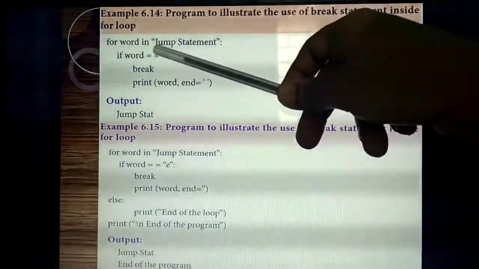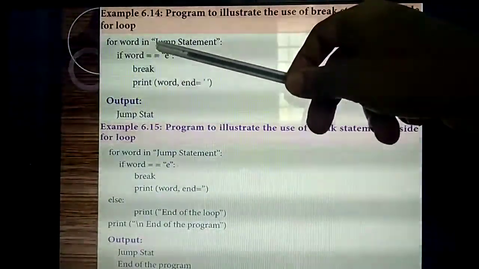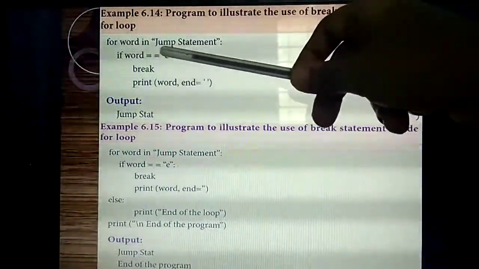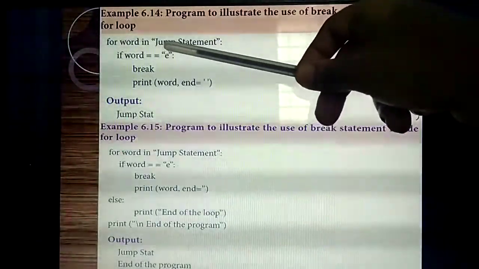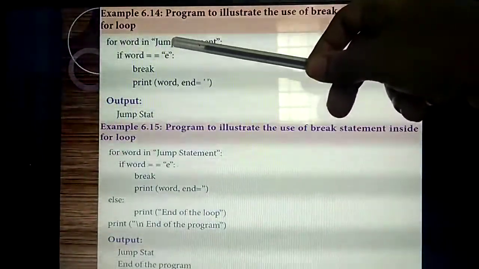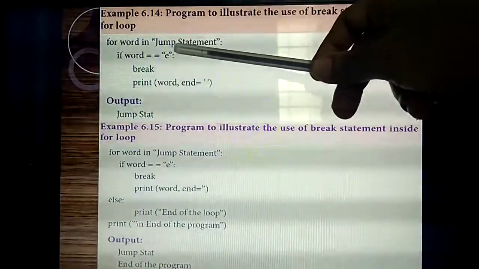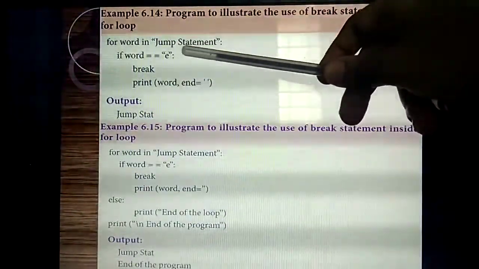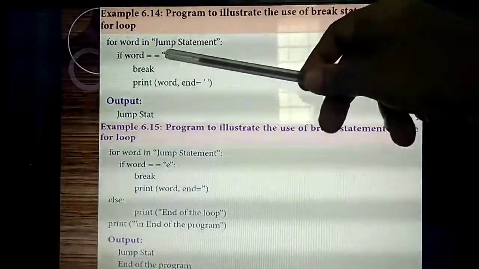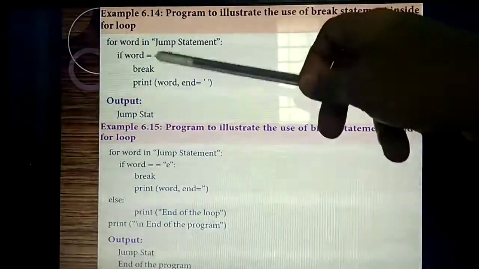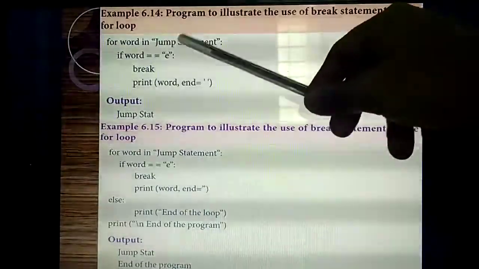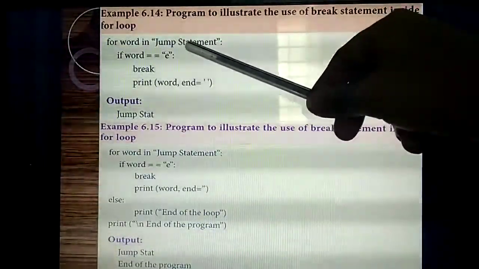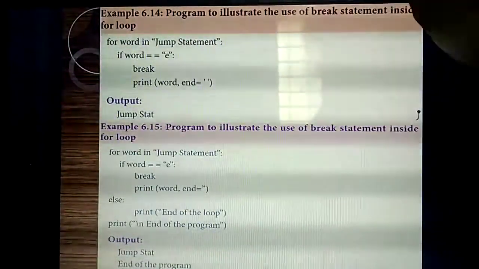First it will take the letter J. Whether the letter is E? No, so it will print. Next letter U, whether it is E? No, so it will print. Likewise M, P, then the next letter, whether it is E? No. Likewise till STAT, each letter it will check against the letter E. Till STAT the printing is over.